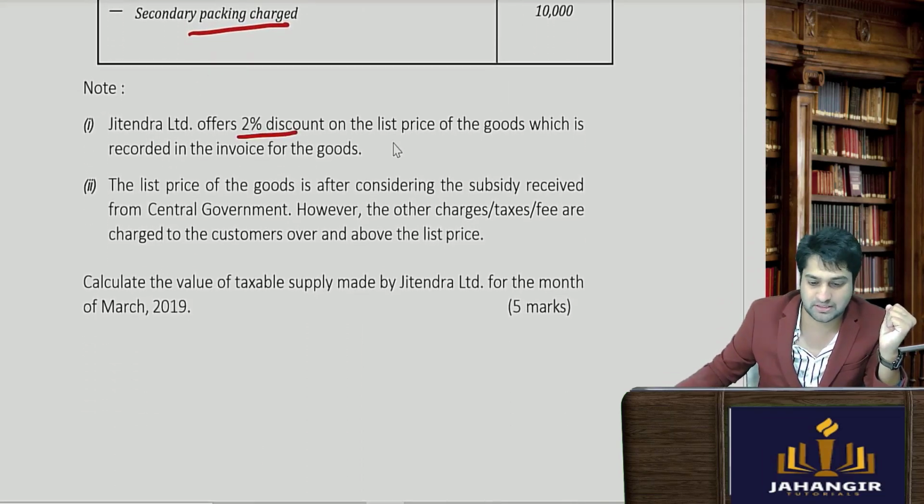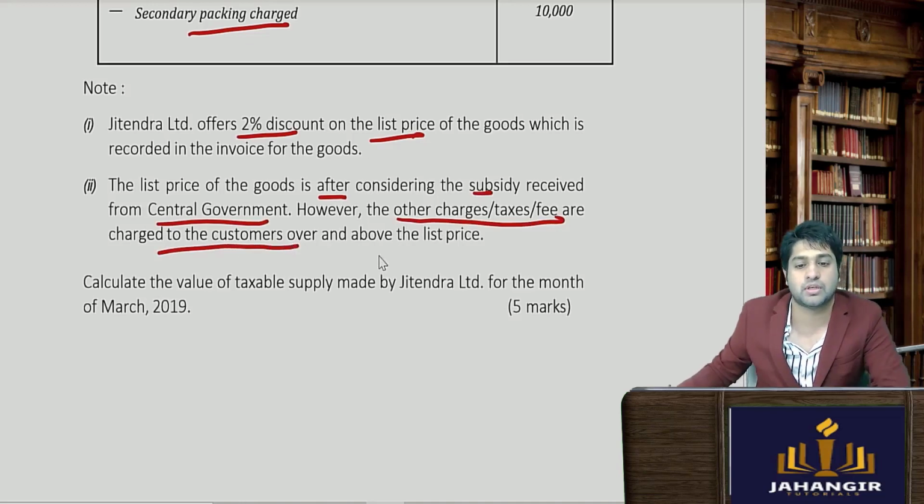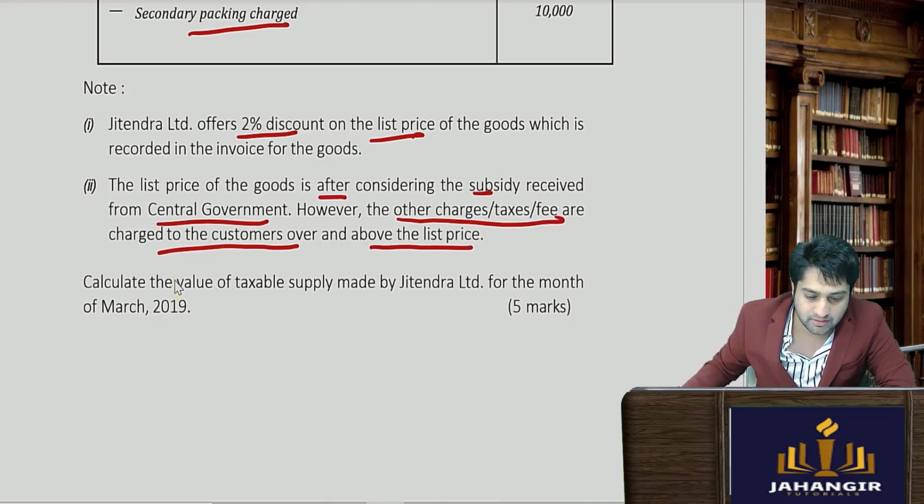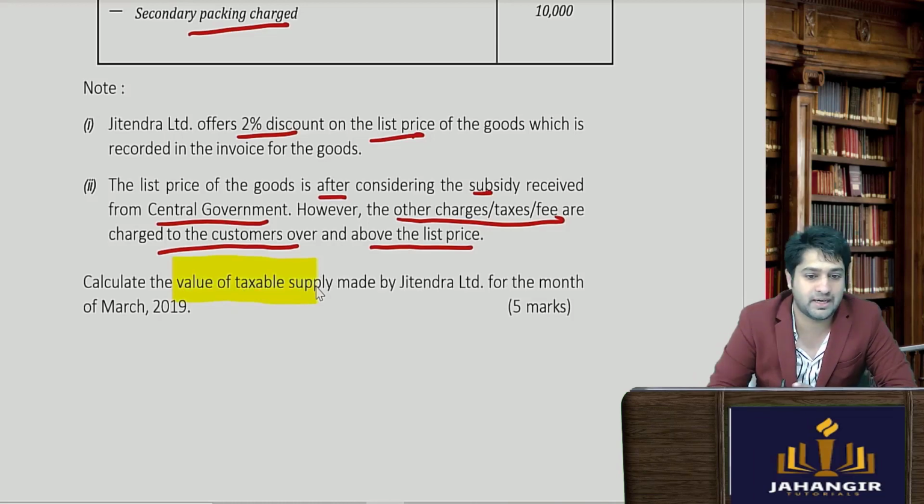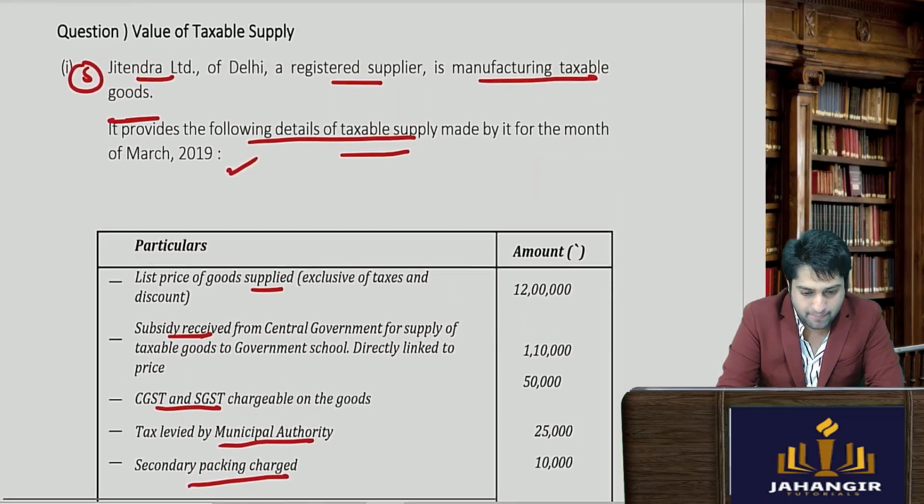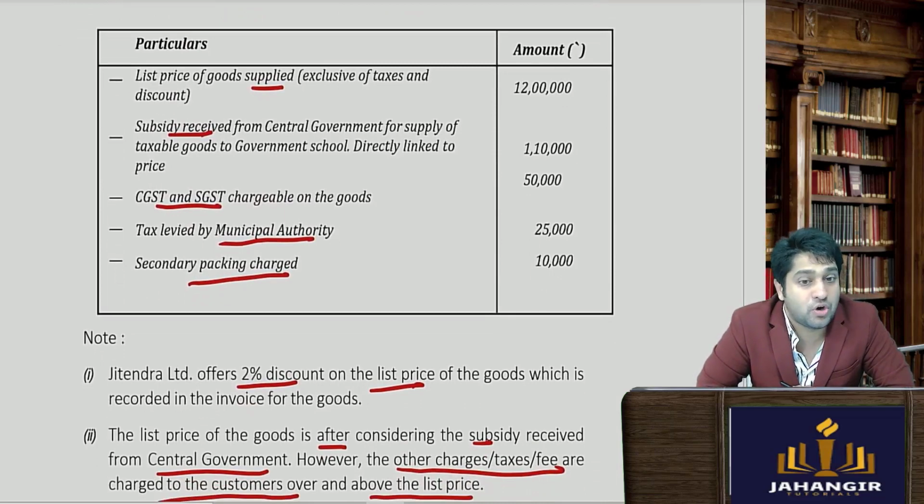Jitendra offers 2% discount on the list price. The list price is after considering the subsidy received from central government. However, other charges taxable are charged to the customer and above the list price. Calculate. Now, the first we need to understand क्या करना क्या है इसमें. We need to calculate the value of taxable supply made by Jitendra for the month of 2019. So what we have to do, we have to find out the value of taxable supply. So let's start. You tell me what all will be included and what all will not be included.